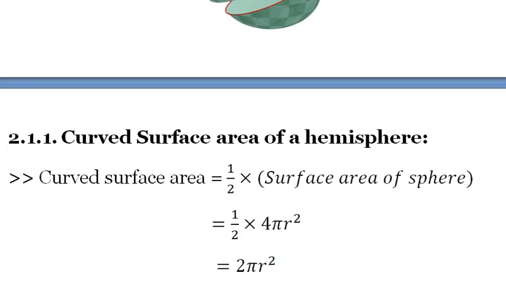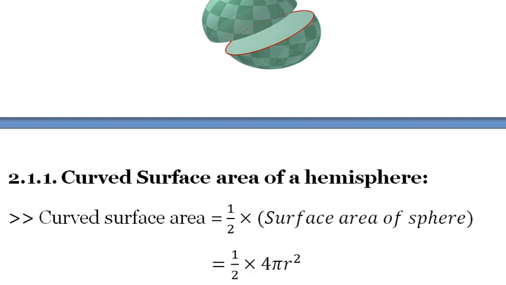Now for the hemisphere, the curved surface area is the outermost part, this top portion. The curved surface area is definitely half of the total surface area of a sphere, because hemi means half.